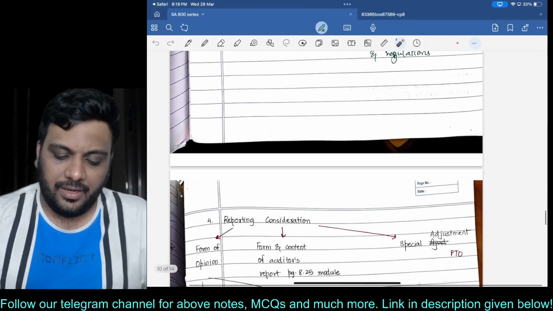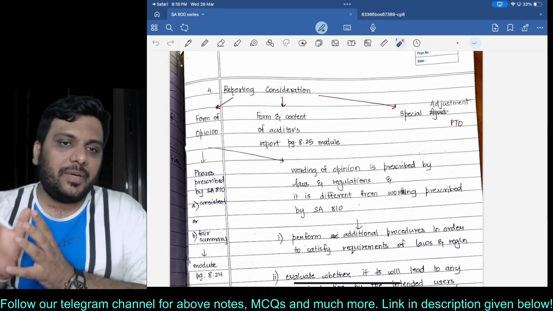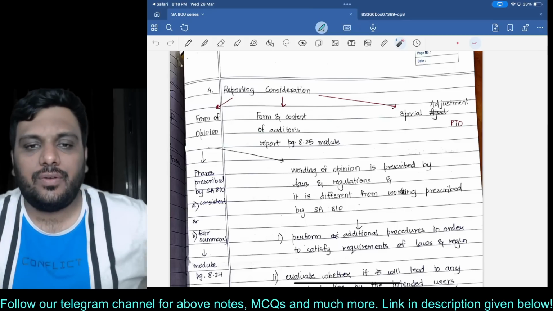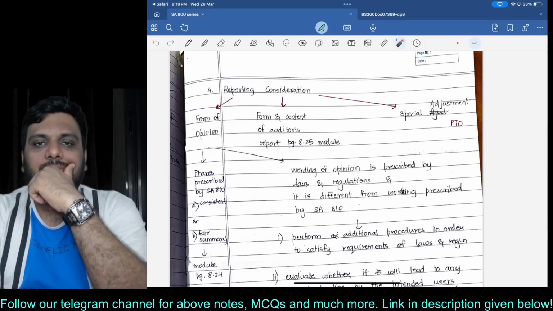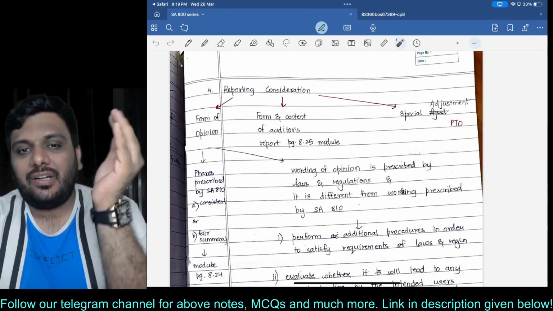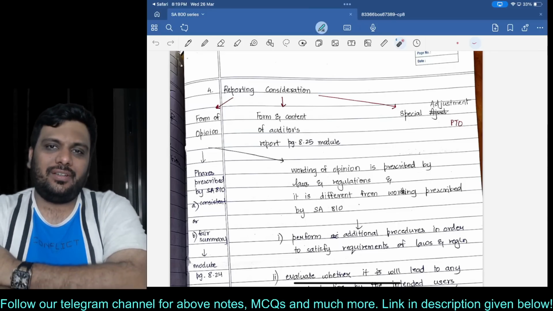Next, reporting considerations. Now, when you look at this particular report in the module, you will see detailed content over there. Why? Because this report cannot be a copy paste of our general audit report format. You will not just see references to the 700 series over here.